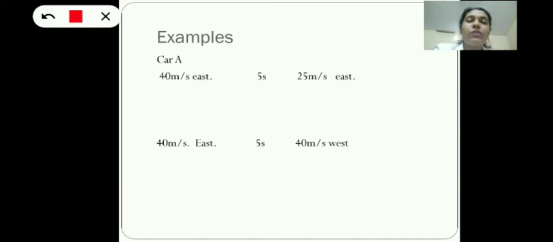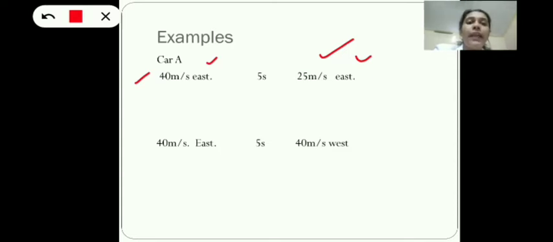Now on the screen, you can see one example. We have considered a car, car A, and initially it is moving with a velocity of 40 meter per second towards east. And after 5 seconds, it slows down and moves with a velocity of 25 meter per second towards east. That means the direction is the same. Initially it was moving towards east, now also it is moving towards east. But the speed has changed. Initially the speed was 40 meter per second. Now the final speed or velocity is 25 meter per second.